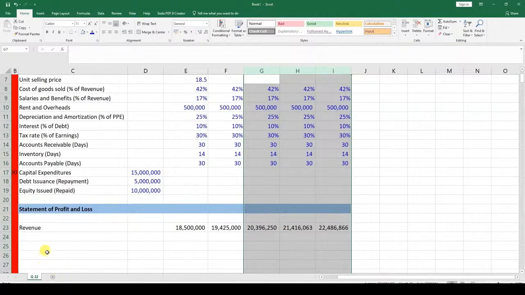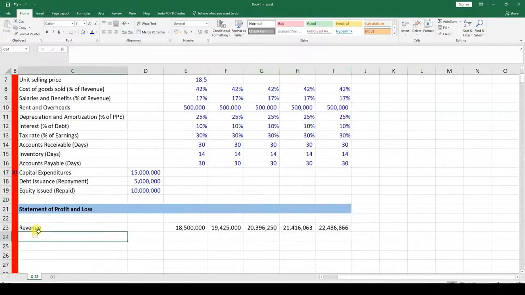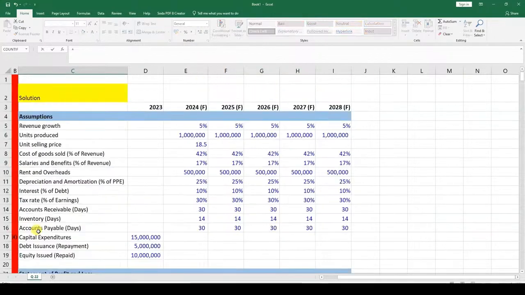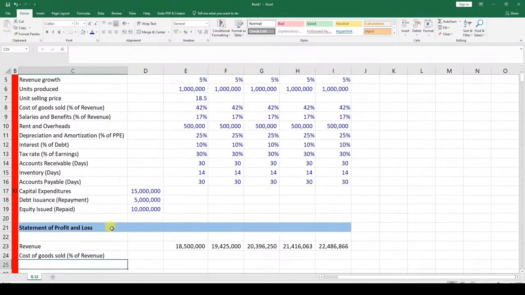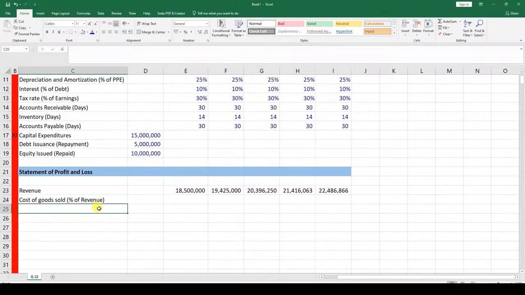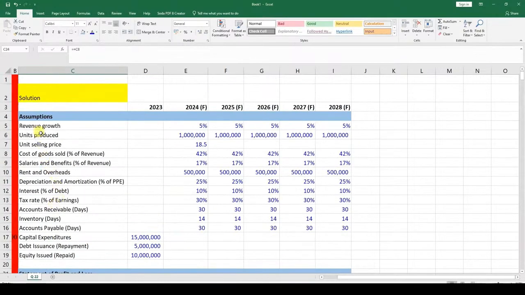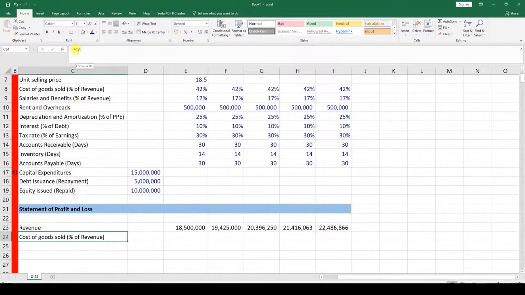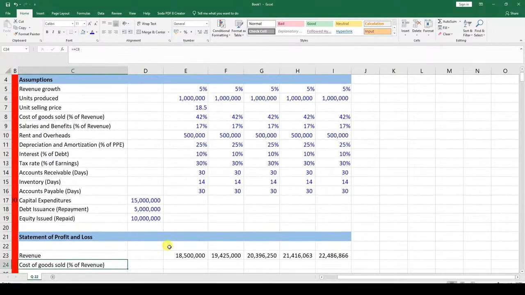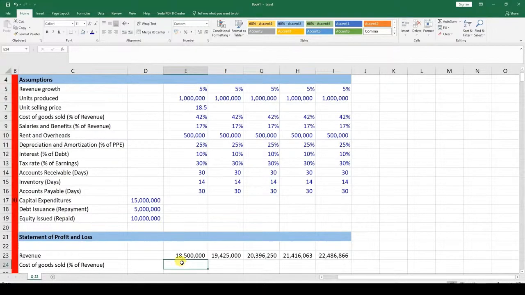Moving on, we can model now the cost of goods sold. Just pick cost of goods sold there. So cost of goods sold as a percentage of revenue. What I've done is just I just put plus this item over here. And that's why you can see it's written over here, plus C8. So it's just picking what C8 is. So how do we model cost of goods sold? And over here we are told that the cost of goods sold as a percentage of revenue is 42%.